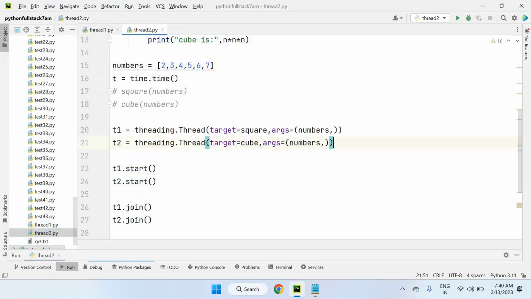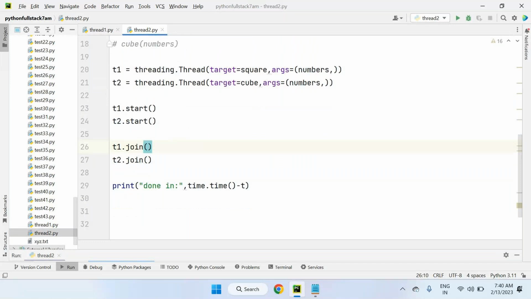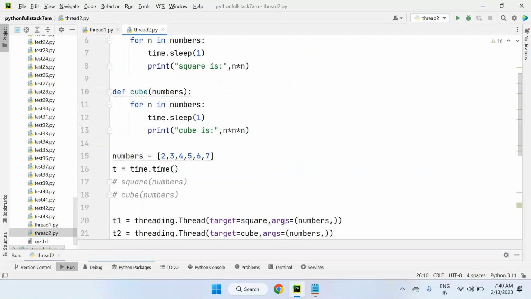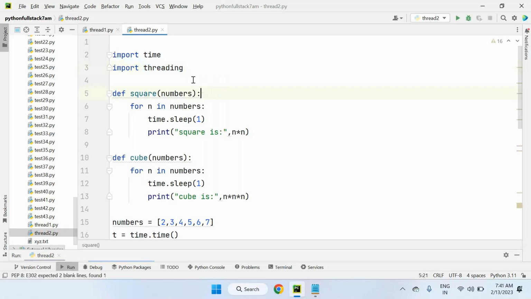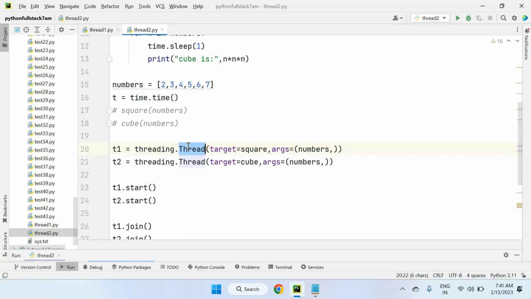How do you recognize whether this program is executing parallelly or not? Threading module is there, no? Yes, threading module. If you want, we can change this to from threading import star also. Thread is a built-in class. For this class, I'm creating objects T1 and T2.